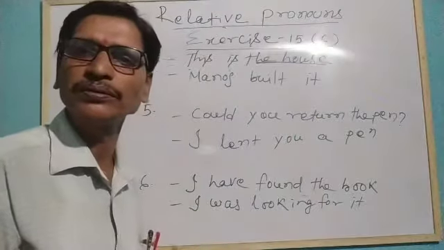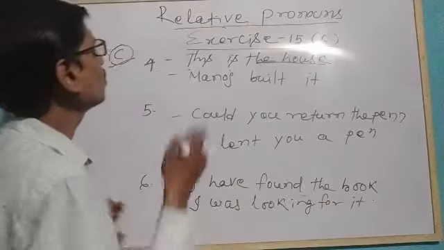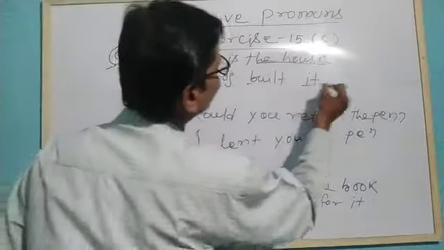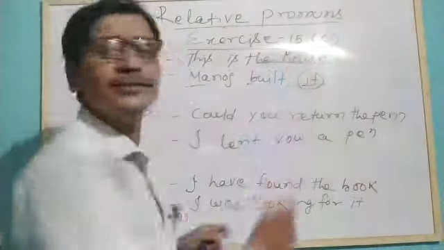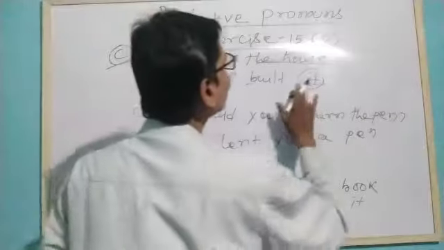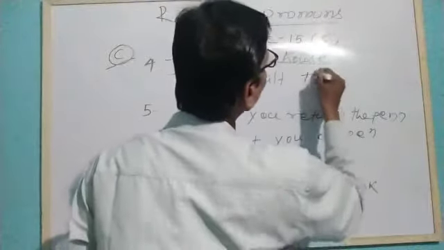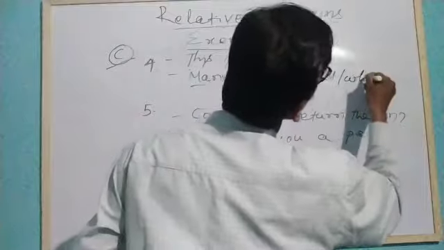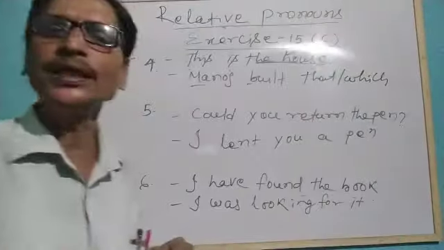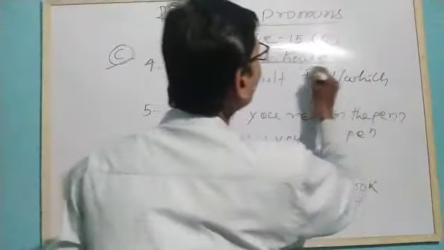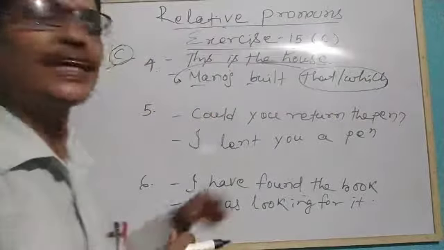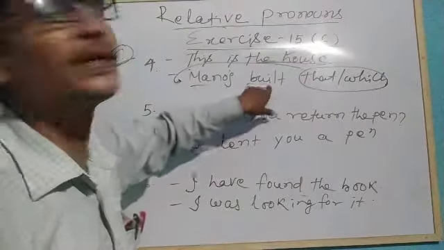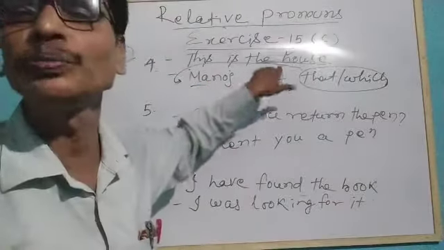Okay, now see, this is the house. Which house? Manoj built it. It means what? It means the house, used as object. For that, we can use either that or which. But this that or which we will use at the beginning of the sentence. That means that Manoj built or which Manoj built.